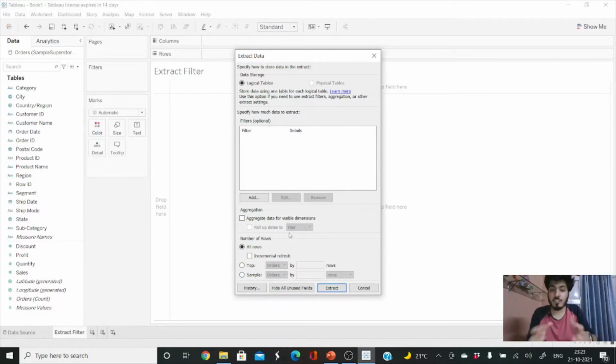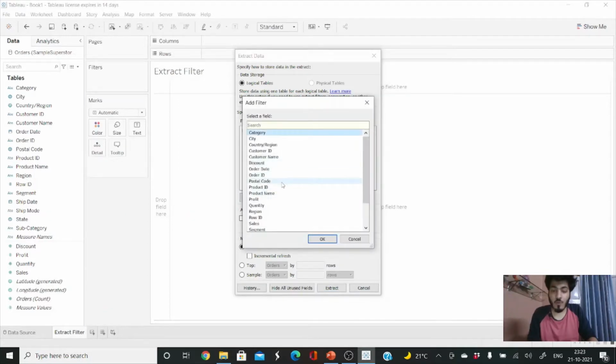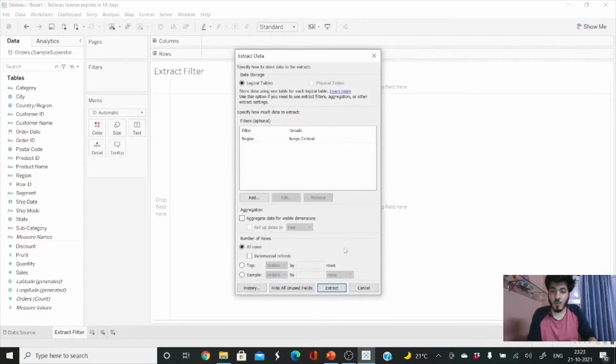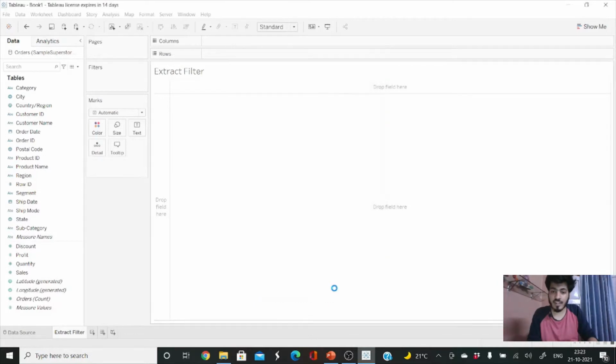In this particular example, I will add a filter here. I want our database to be extracted region wise from the original database. You can see that our original database has 4 regions: central, east, south, and west. In the extract we want only one region. Suppose I want the central region in our extract. So I will select the central region, click OK, and then click on Extract.